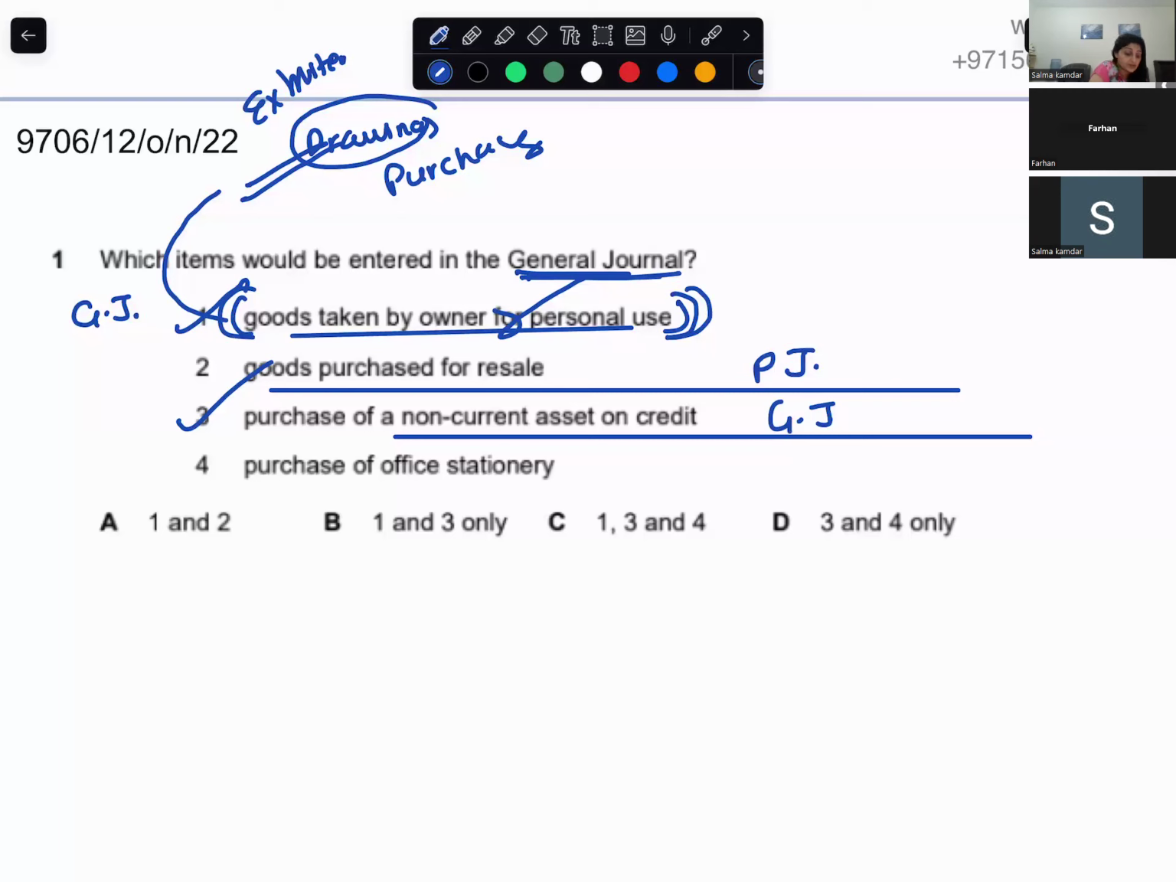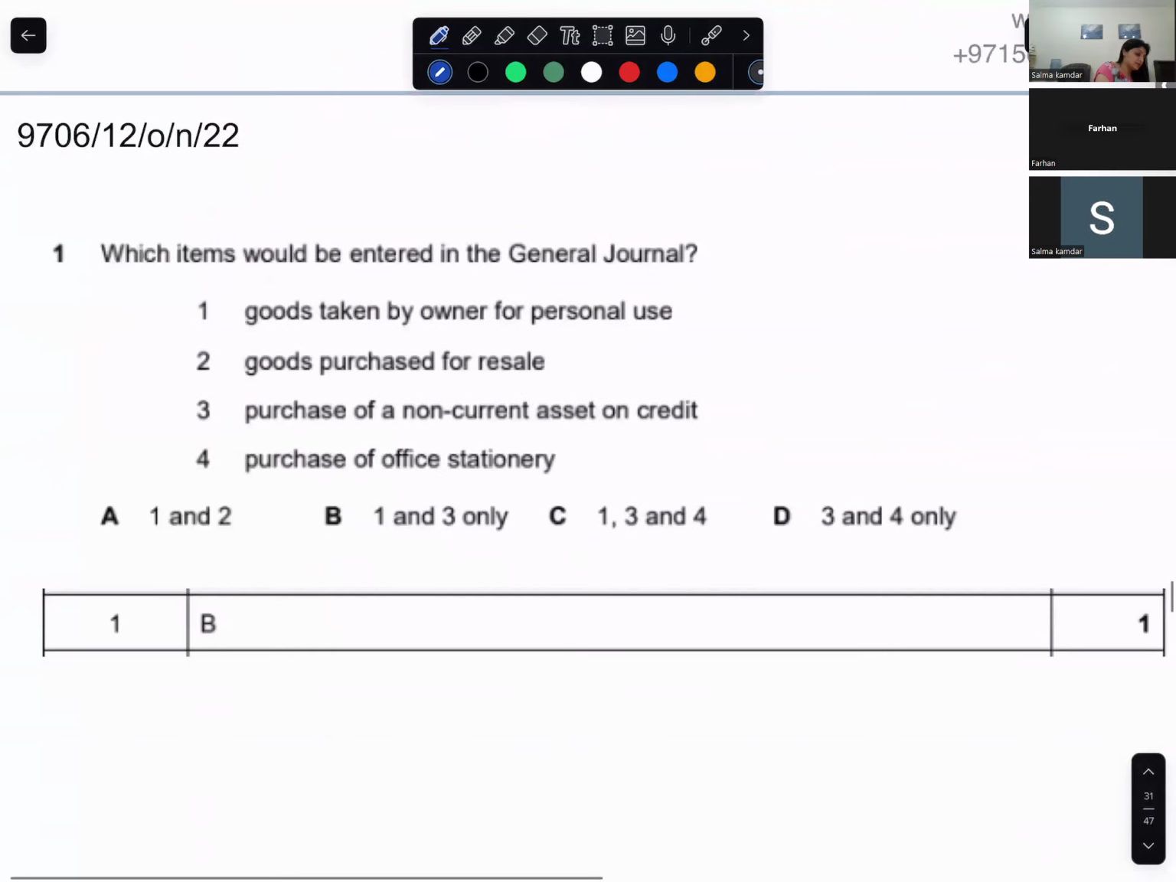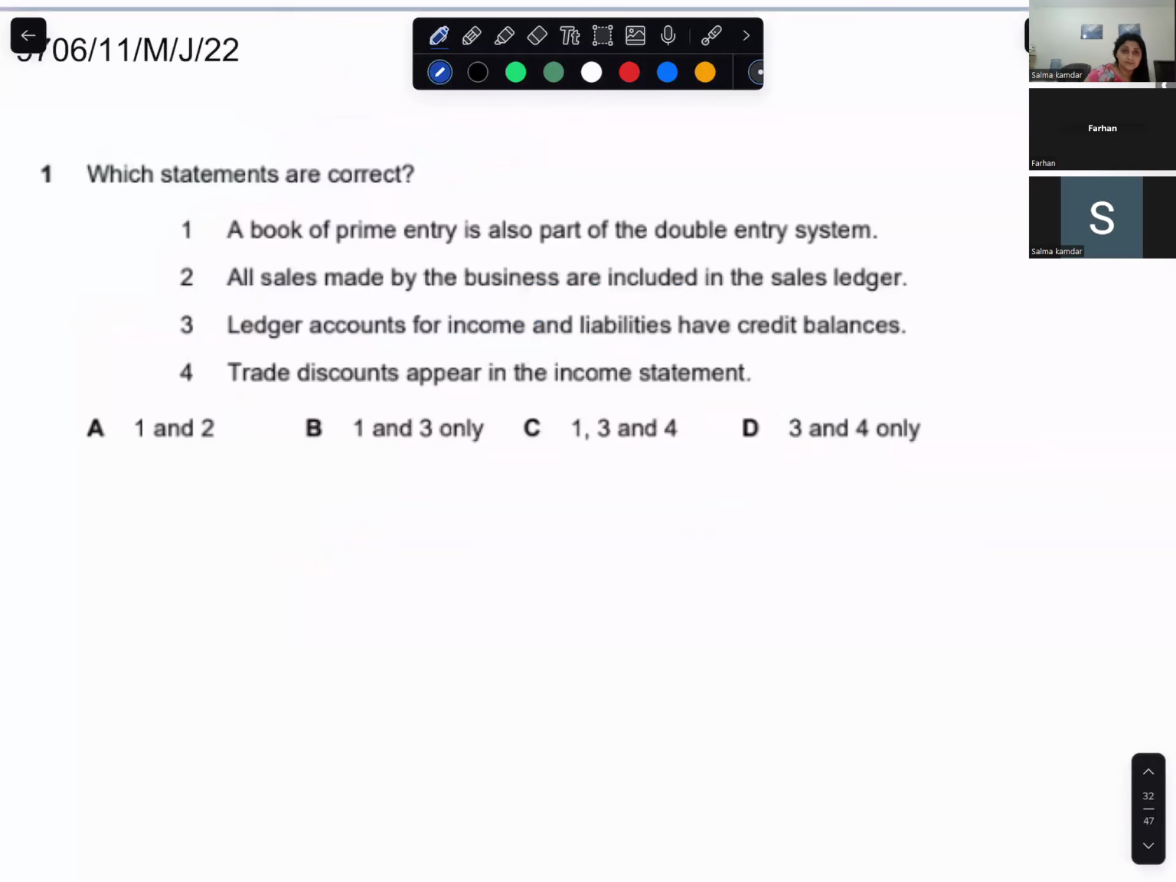Check the fourth option. Option one says purchase of office stationery. That's like the purchase ledger. So cash flow, it's going to be one and three. So B. Go to the next one.